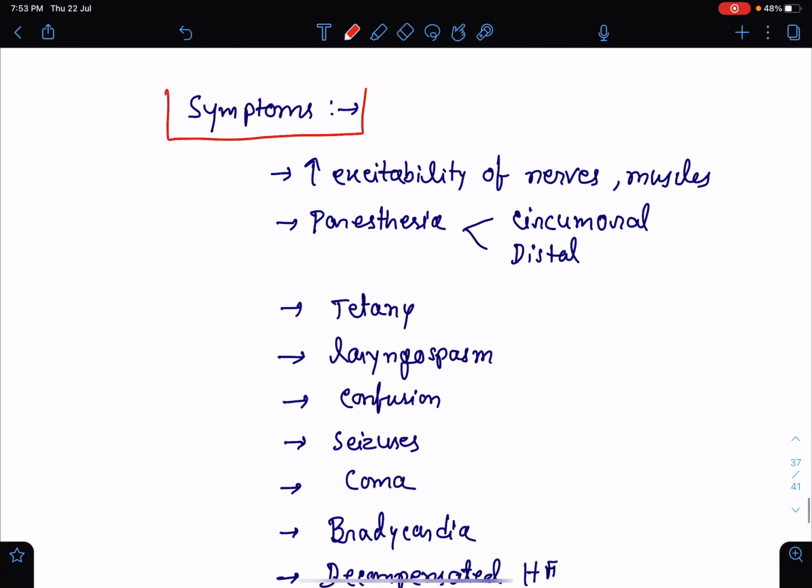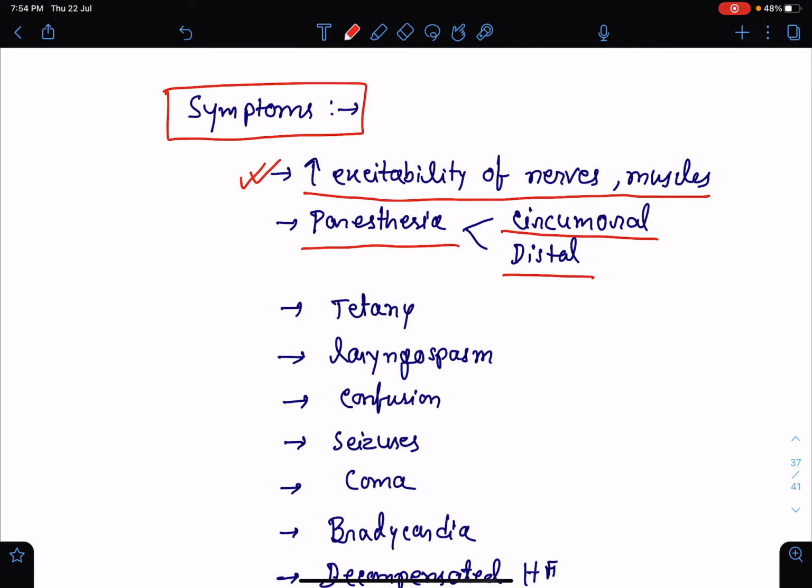Now, if we talk about the symptoms of hypocalcemia, the major symptom is due to increased excitability of nerve and muscle. If it is a mild case of hypocalcemia, we usually do not see any symptoms until it is moderate to severe. Increased excitability of nerve or muscle will ultimately result in paresthesia. It may be circumoral or distal paresthesia, like tingling, numbness sensation, just surrounding the oral cavity, or in the peripheries, in the extremities. There may be tetany, muscular spasm.